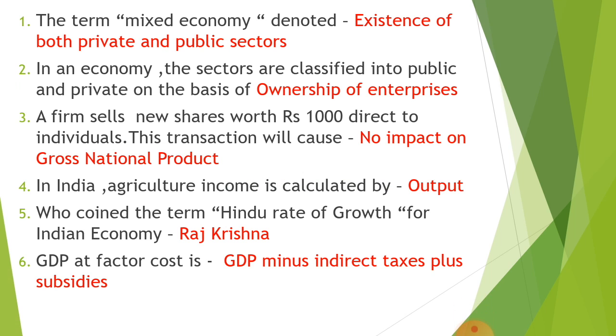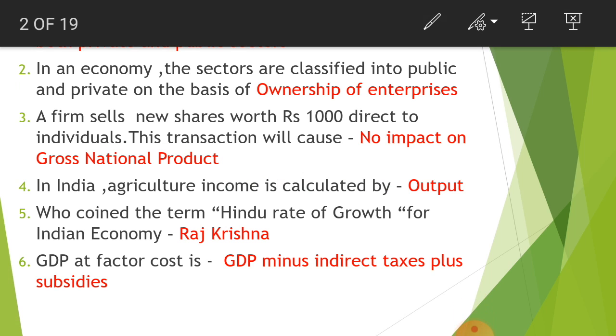In an economy, the sectors are classified into public and private on the basis of ownership of enterprises. A firm sells new shares worth 1,000 directly to individuals. This transaction will cause no impact on the gross national product.